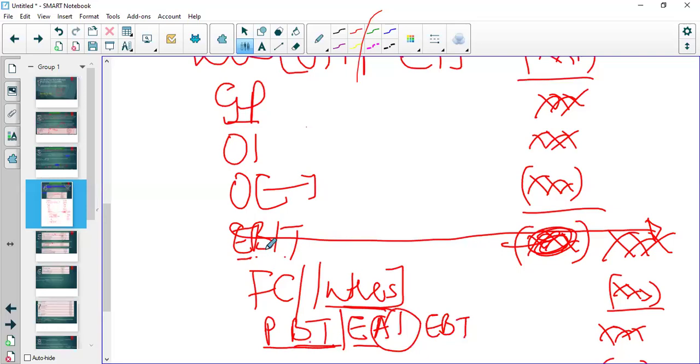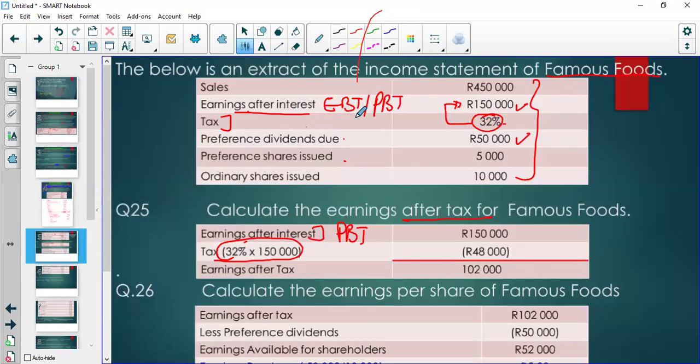Remember, this is earnings before interest and taxes. Then we remove the interest, we're left with earnings before taxes only. So here, if we already have the earnings before tax as 150, and the rate of tax is 32%, then we're going to have the tax to be paid as 32% of that.